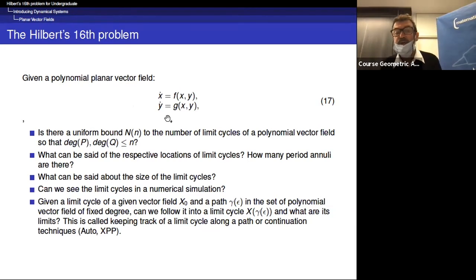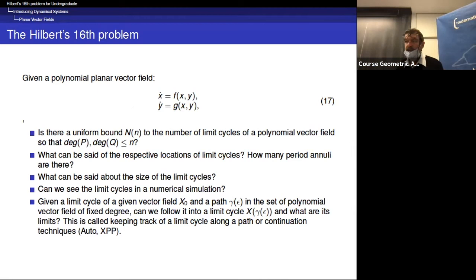Now the question set in the Hilbert 16 problem part B is interpreted as follows. Is there a uniform bound N to the number of limit cycles of a polynomial vector field, so that the degree of P and the degree of Q is less or equal to n?